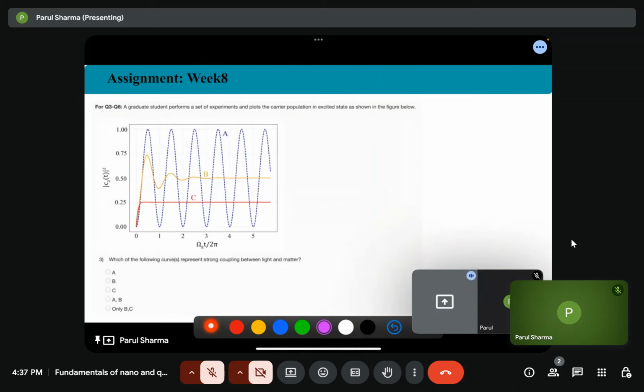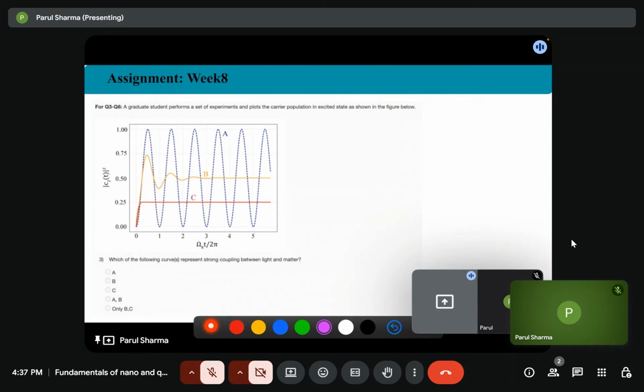Next is: a graduate student performs a set of experiments and plots the carrier population characteristics at the excited state as shown in the figure below. So we are given the x-axis omega r t by 2 pi, and the y-axis is probability density. So we are asked which of the following curves represent strong coupling between light and matter.